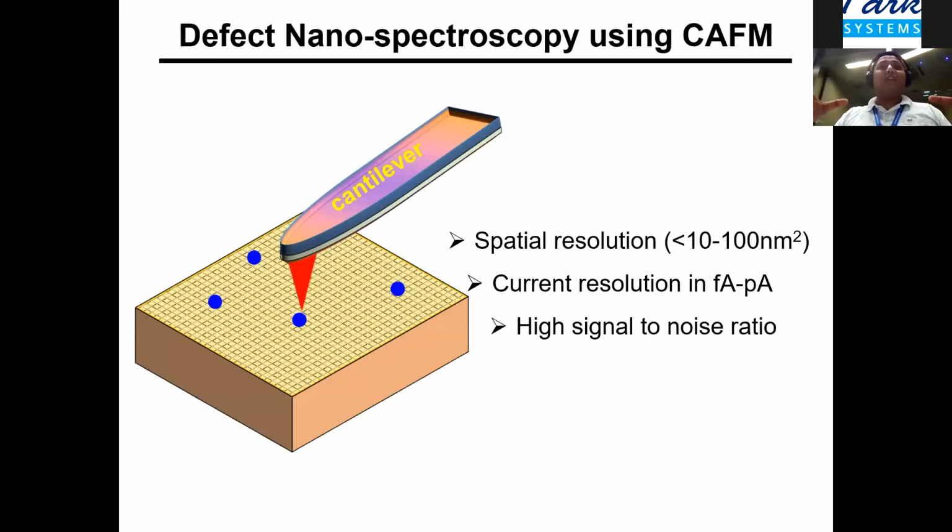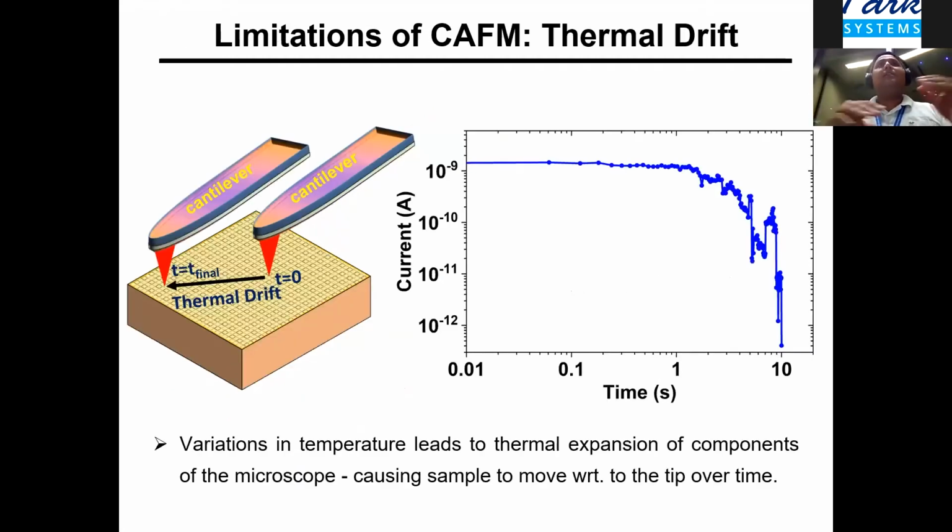And simply because we have a smaller tip, we can bring down the overall current to a very small scale. And the good thing is, once we scale down the area, the effect of these individual traps is very dominant. So it helps to decode and understand the role of these individual defects in the current signals. And because of the smaller current, we are also able to get a high signal to noise ratio because of the noise contribution from the defects.